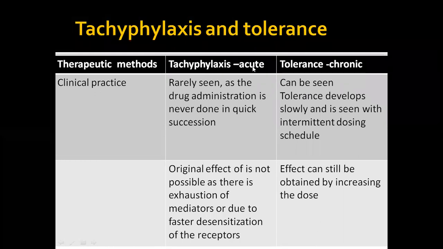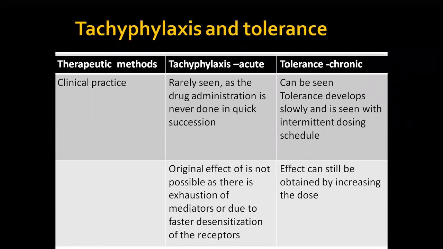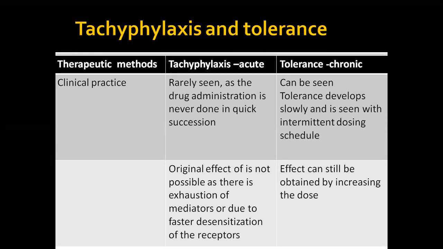Okay, so acute is called tachyphylaxis, chronic is tolerance. This is rarely seen because it is on an experimental basis. Chronic tolerance we can see in nitrate industries. Okay, so chronic tolerance will take place in people working in nitrate industries. That we call Monday morning sickness. What is this Monday morning sickness? The person starts working on Monday, he will have headache. The headache is due to cerebral vascular dilation due to inhalation of nitrates.